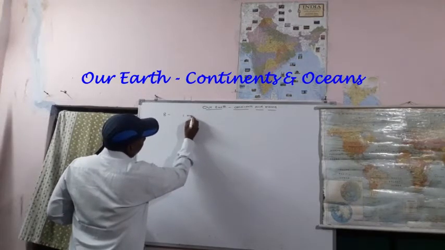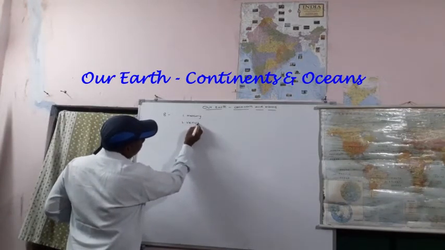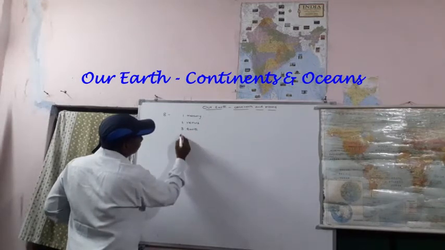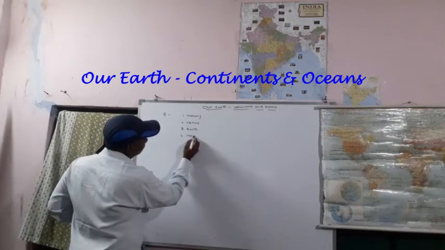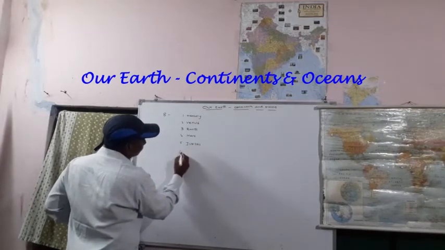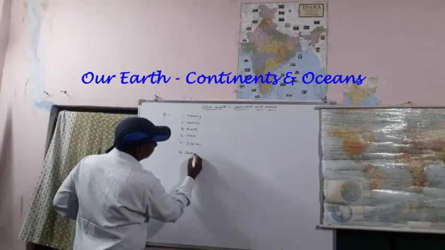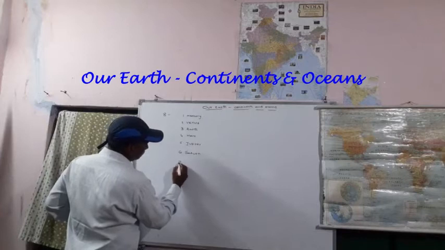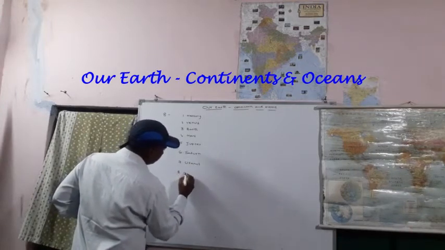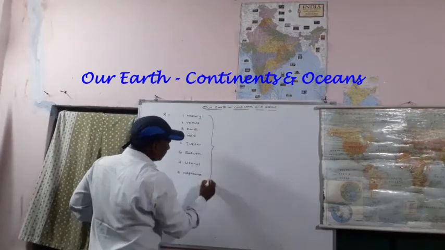First, Mercury, Venus, Earth, Mars, Jupiter, Saturn, Uranus, Neptune. We have these 8 planets.